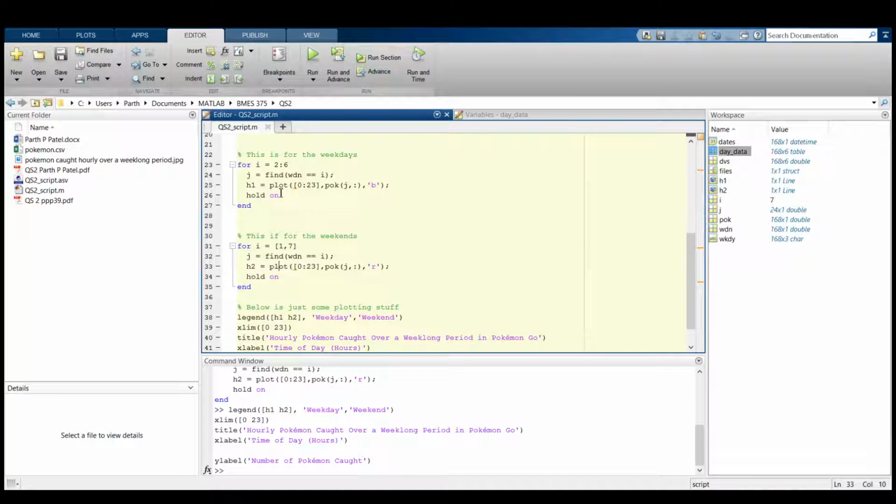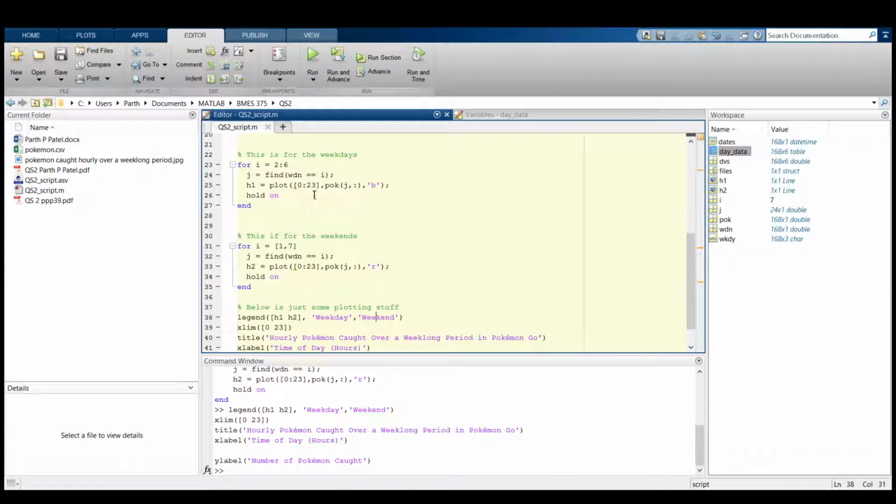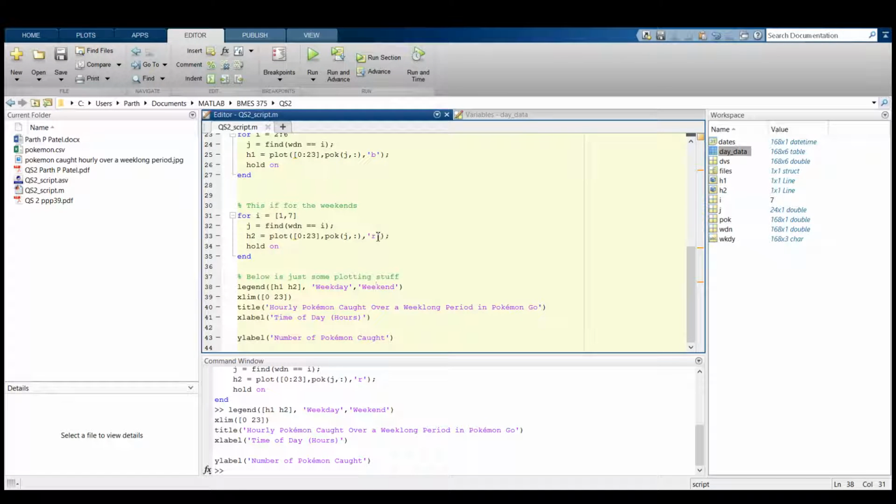In the last run through, the run through of Friday, H1 represents the line that is Friday, and H2 represents the line that is number 7, which is Saturday. Then when I make my legend, I say only for H1, which is Friday, and only for H2, which is Saturday, and just call them weekday and weekend. Because all the weekday values were blue, that makes sense, and all the weekend values, Saturday and Sunday, were red, that also makes sense.